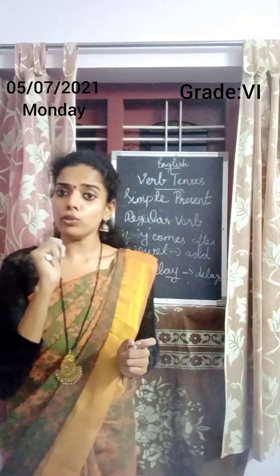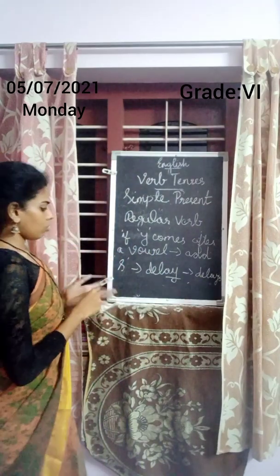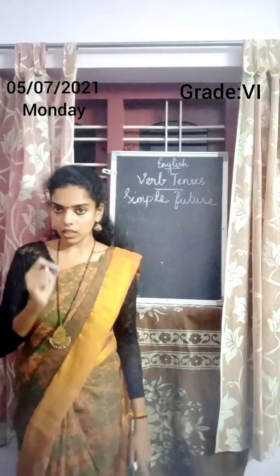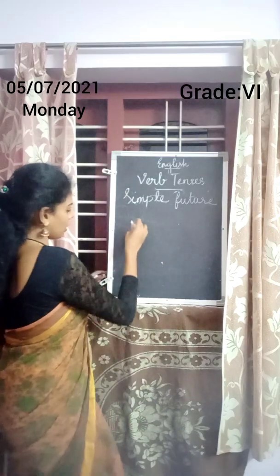So next is future tense. Future tense, for all verbs we will add will before the verb.